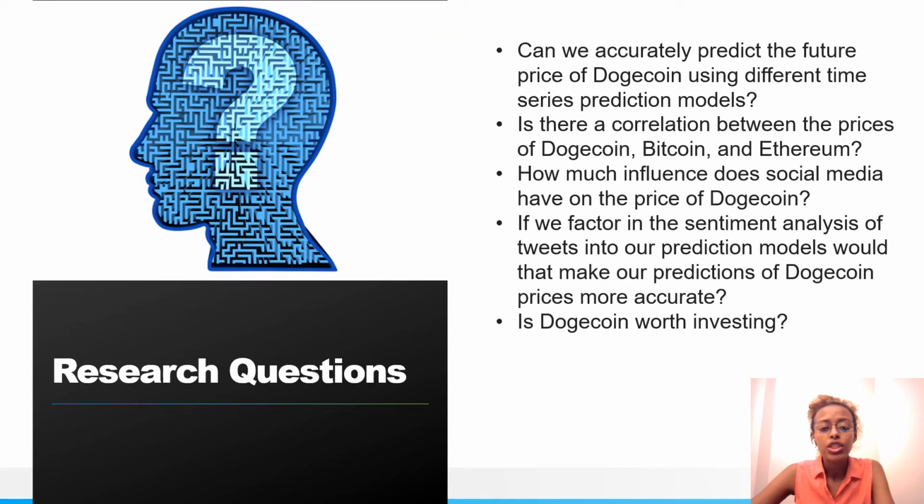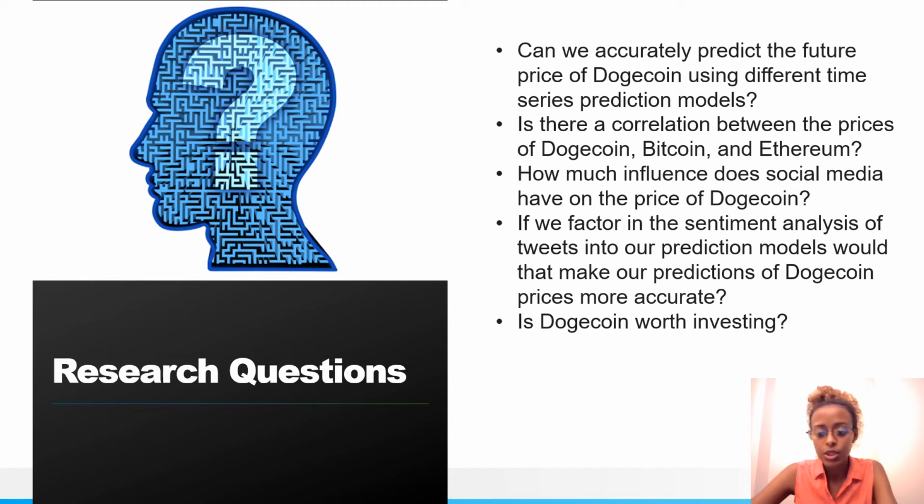Some of the research questions that we would like answered at the end of this project are: can we accurately predict the future price of Dogecoin using different time series prediction models? Is there a correlation between the prices of Dogecoin, Bitcoin, and Ethereum? And if there is, is there a way we can use the historical data of Bitcoin and Ethereum to help predict Dogecoin prices?